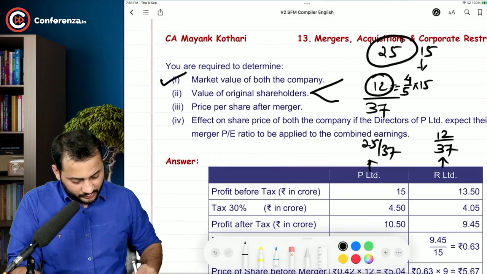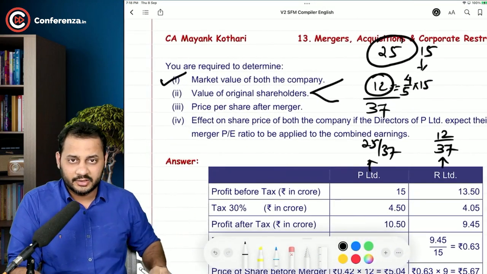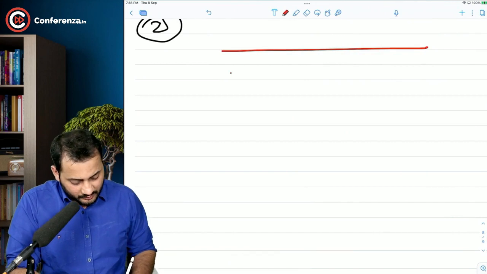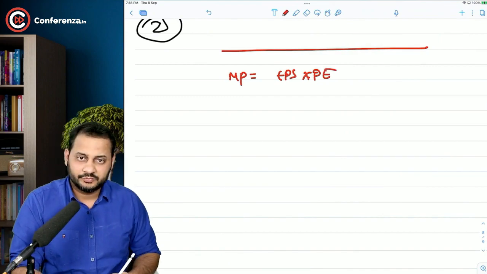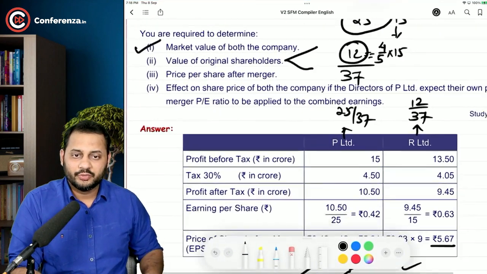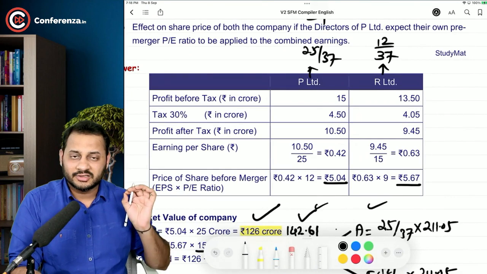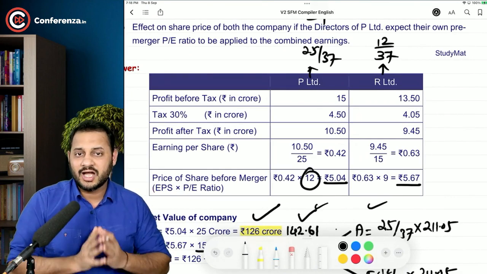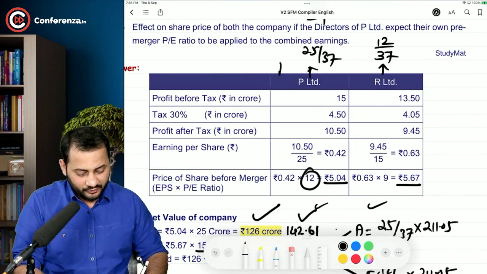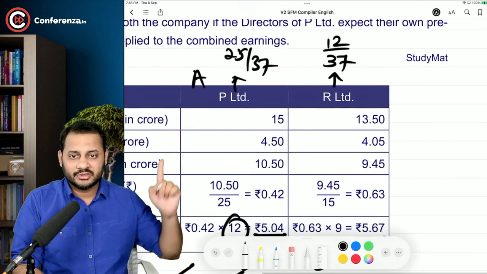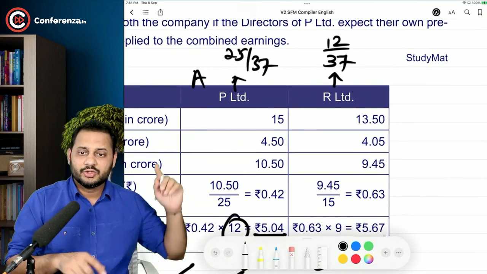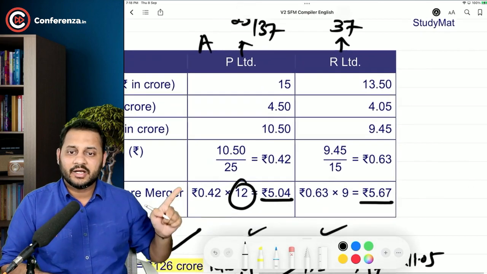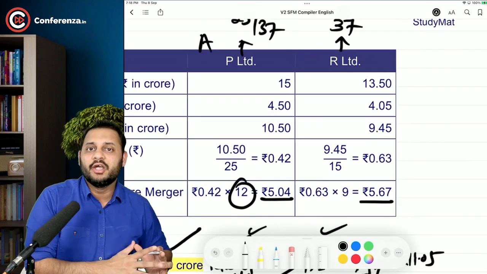Question is asking you about the post merger market price after the share. Market price is equal to EPS into PE ratio. So what are we going to do? There is a general assumption that we are going to keep this PE ratio constant after the merger as well of acquirer, because after merger acquirer company will continue. So we will assume that the acquirer's PE ratio will also continue.